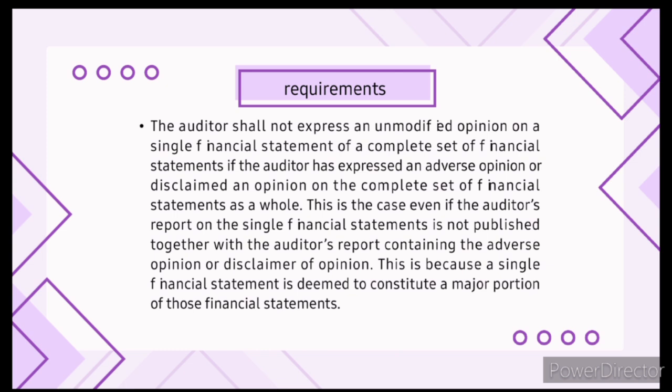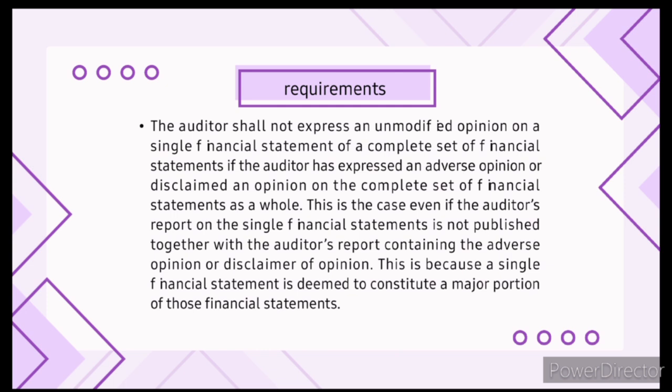So think of it like this: the whole set of financial statements is like a house. The auditor finds the house is unsafe and needs major repairs. One specific financial statement is like a room in the house. The auditor cannot say that the room is perfectly fine even if they're just looking at that room.